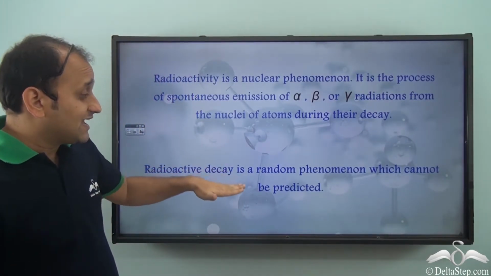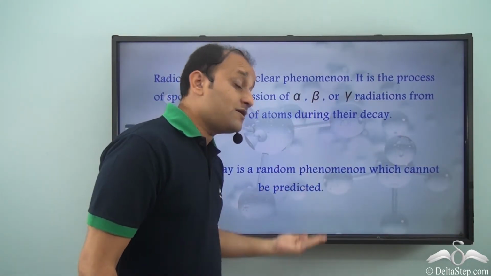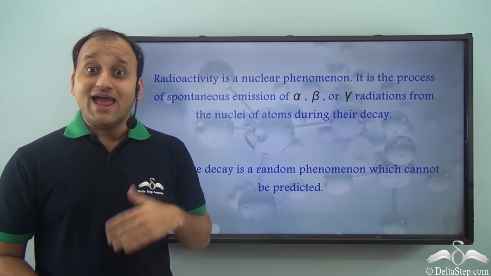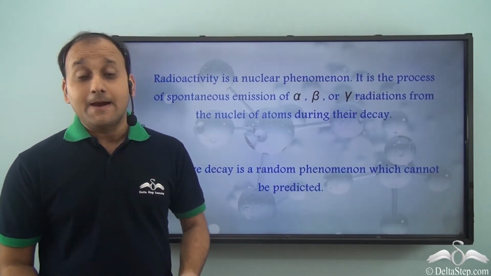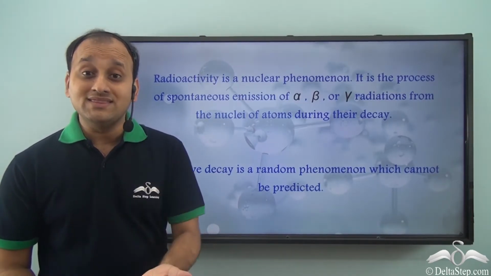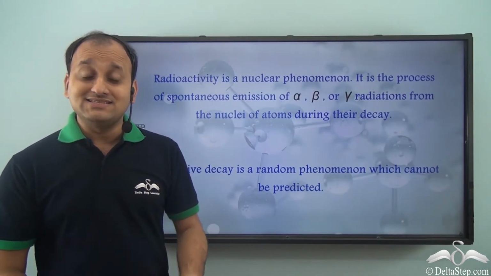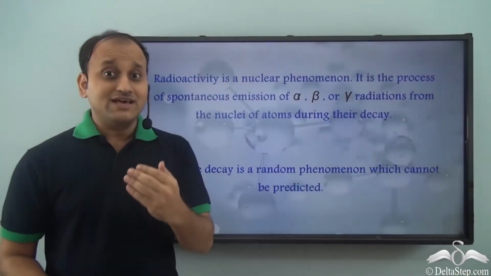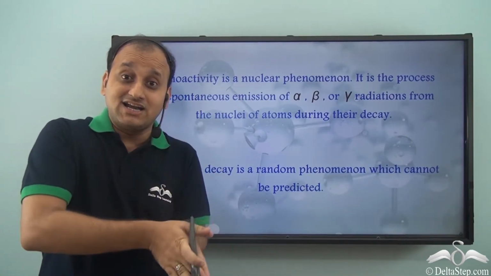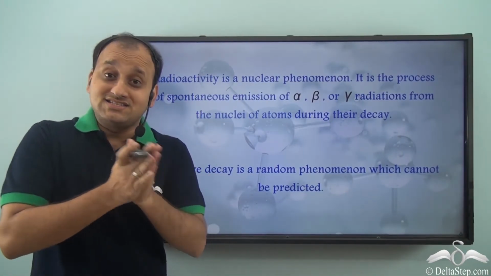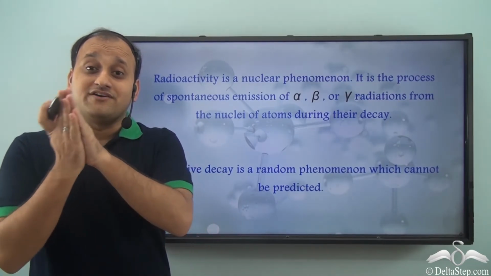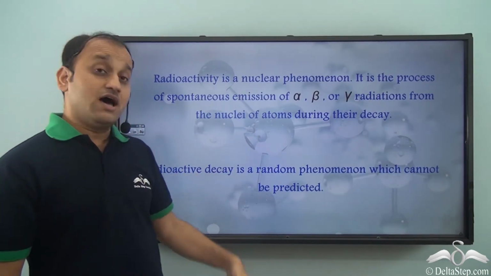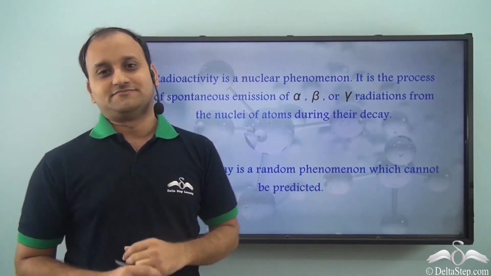Now, radioactive decay is a random phenomenon which cannot be predicted. We may know that a nucleus is unstable and it will undergo radioactive decay, but we cannot predict when the decay will occur and it will release a particle. So, this phenomenon is unpredictable. There is no formula in science currently which can tell you that an unstable nucleus will release a radioactive radiation at this point in time. So, radioactive decay is a random phenomenon.